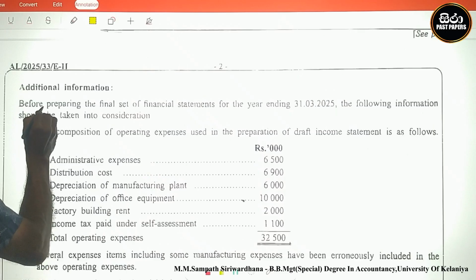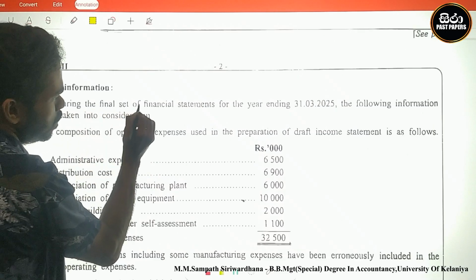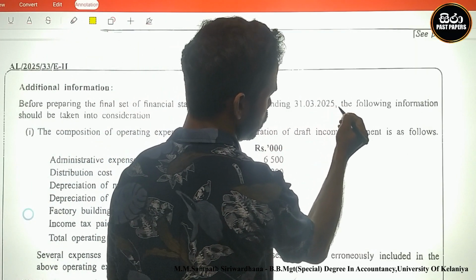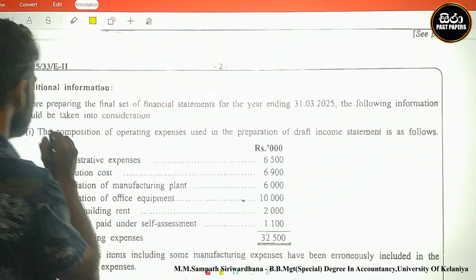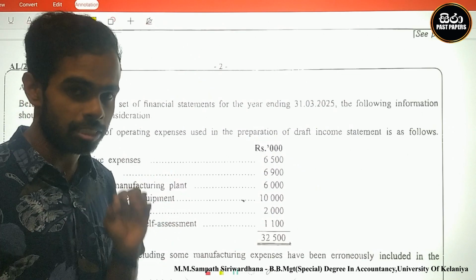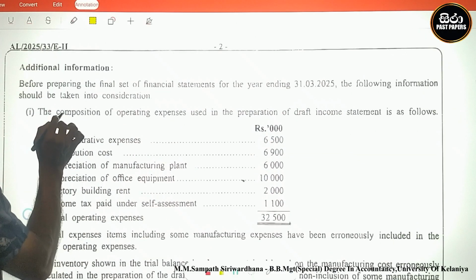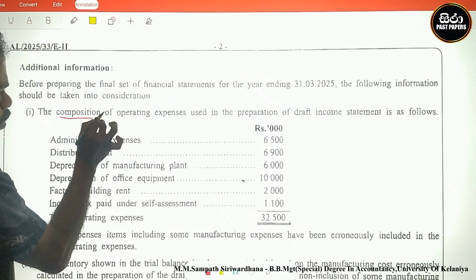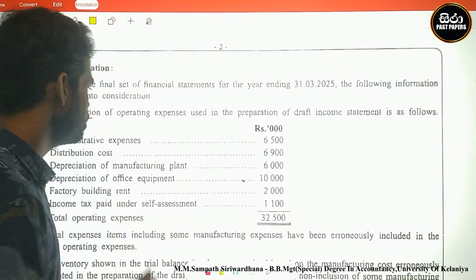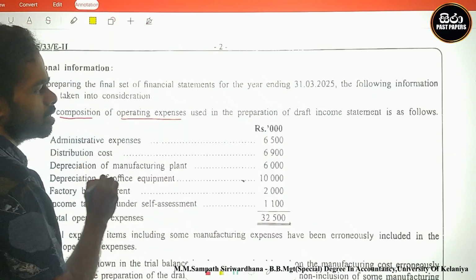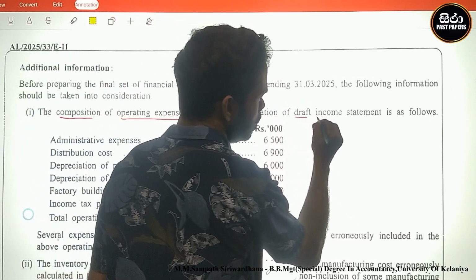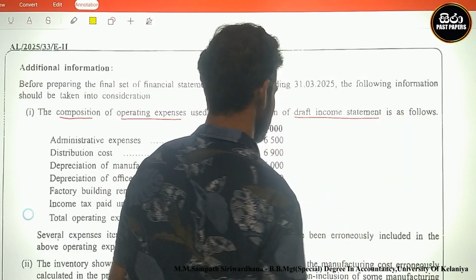Look here. Before preparing the final set of financial statements for the year ending 31st March 2025, the following information should be taken into consideration. We must consider the additional information. Look here. The composition of the operating expenses. Composition means ingredients. The ingredients of operating expenses used in the preparation of the draft income statement are as follows.